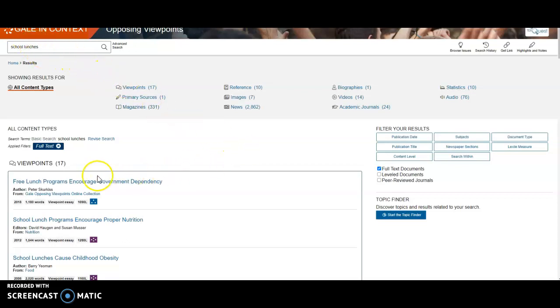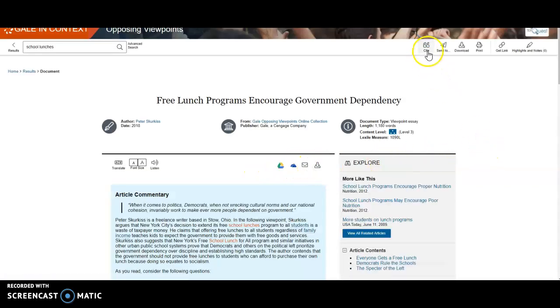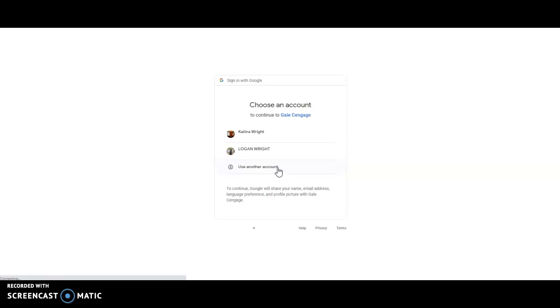As you do this, guys, remember that just like the other database, when you click into your article, you can cite your article, you can download your article, you can print your article, you can put a link into your Google Drive. So there's lots of different ways for you to get these. Not necessarily that you need to print every article, because you can download them or you can put a link into your Google Drive on just a Google Sheet, so that you can access it again and again and again without having to worry about where you got it from.